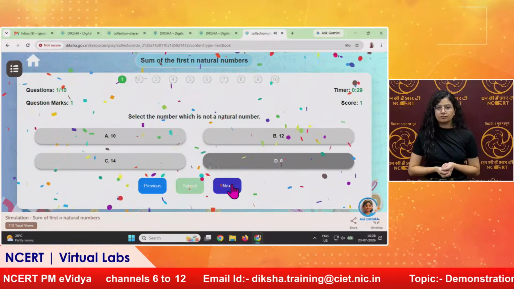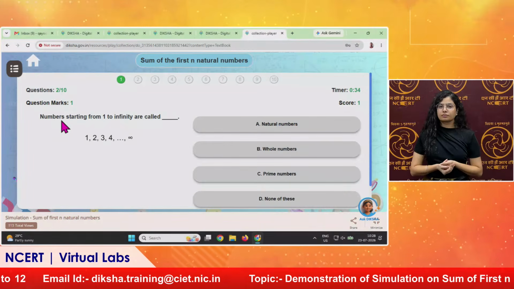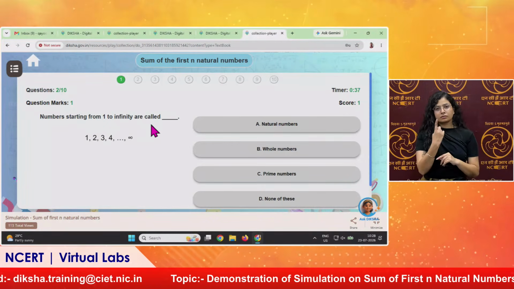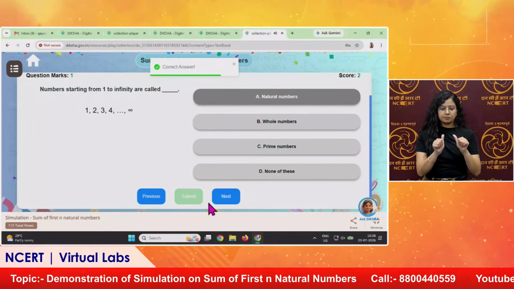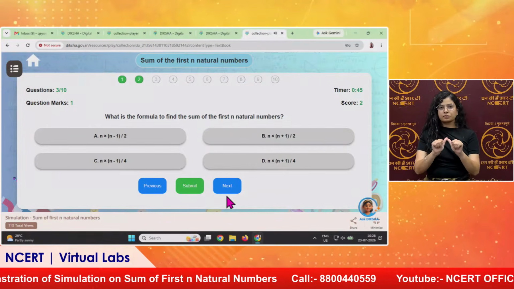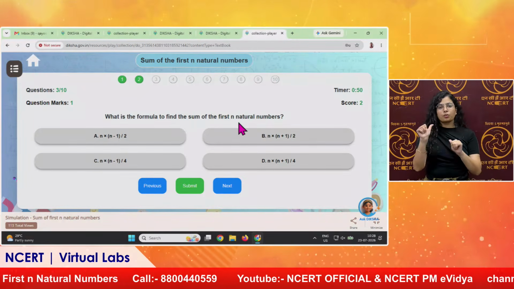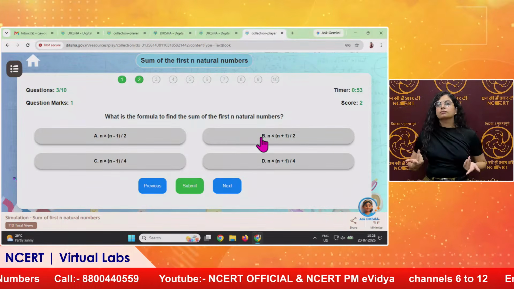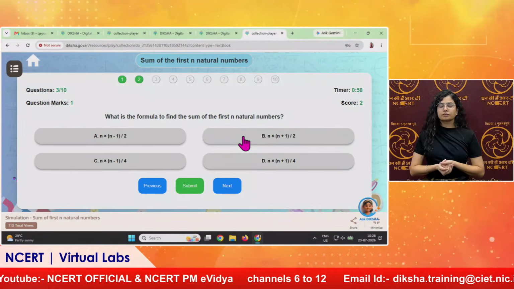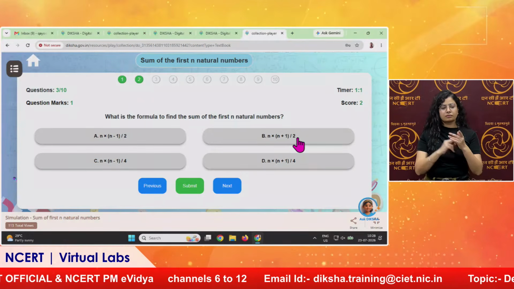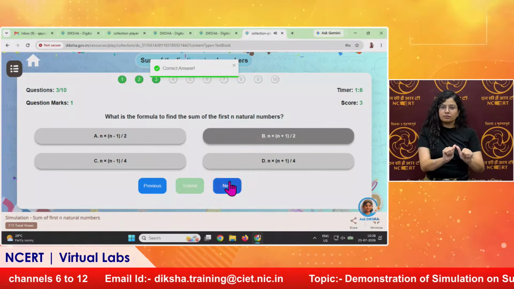We will click on the next button and go to the next question. Numbers starting from 1 to infinity are called, obviously these are natural numbers, and we will submit it. It will give a pop-up, correct answer. Again, for the next question, we will see what is the formula to find the sum of the first n natural numbers. So we have seen this formula. We have derived this formula right now, n into n plus 1 divided by 2. This is the sum of the first n natural numbers. So we will click on it and we will submit.